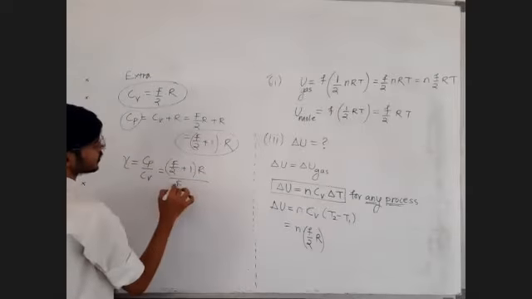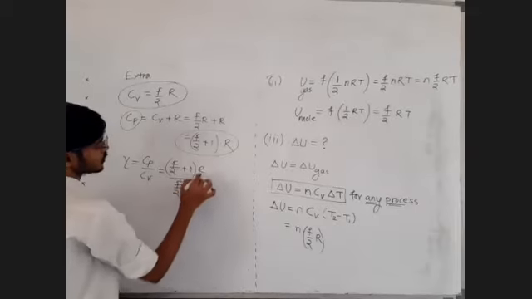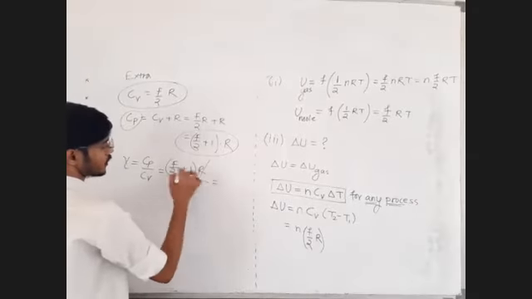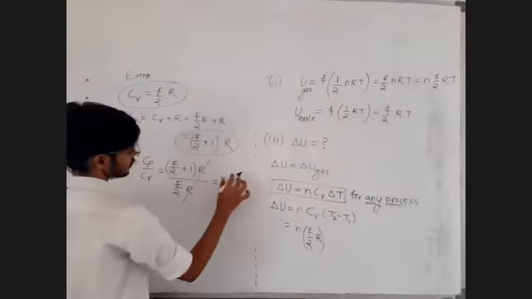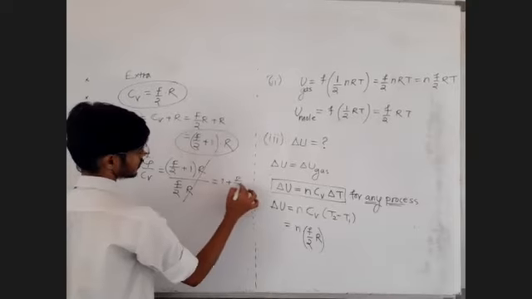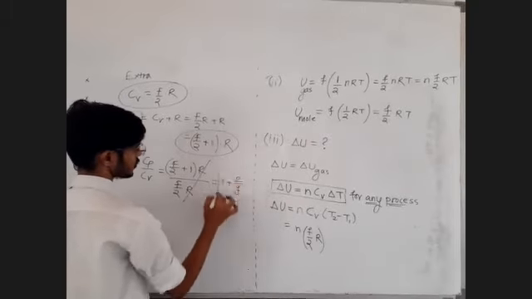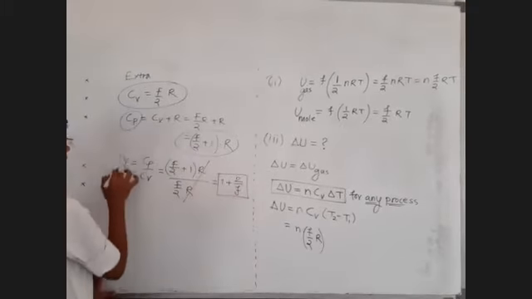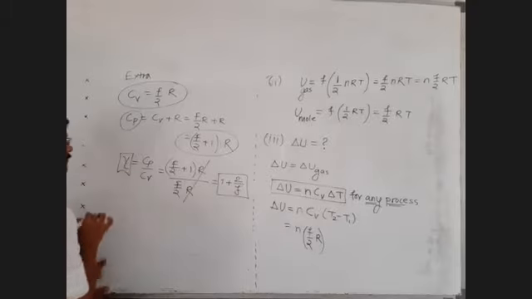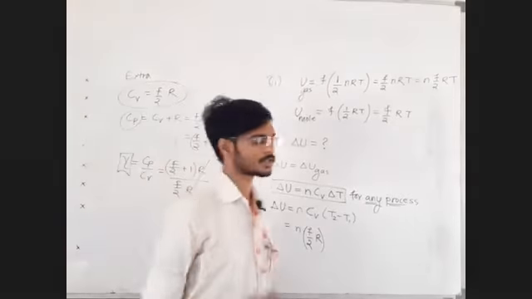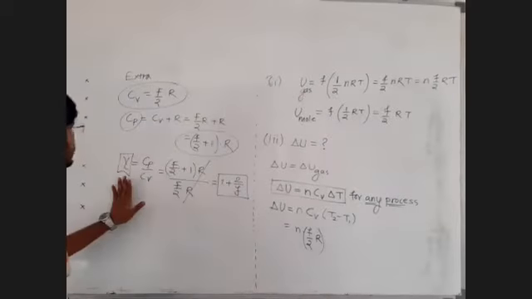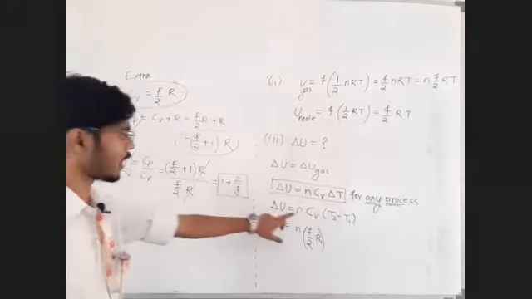This upon this, RR cancel. After rearrangement, what we get is 1 plus 2 by F. This is the formula for gamma. It is 1 plus 2 by F. From this extra point, we can observe that Cv is equal to F by 2R.